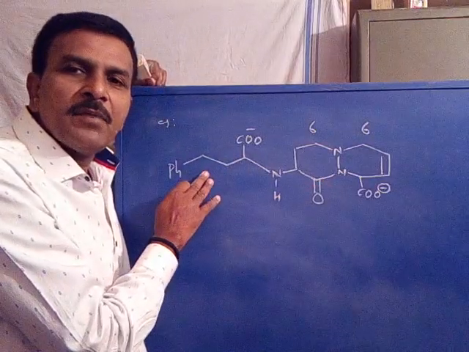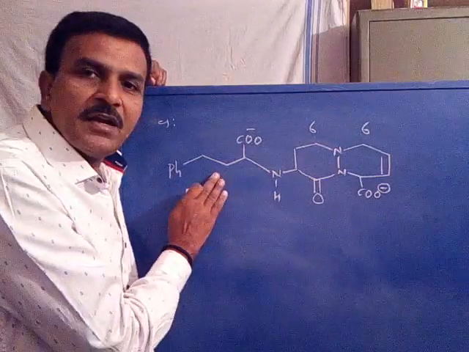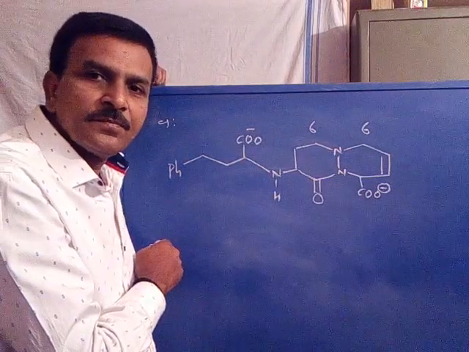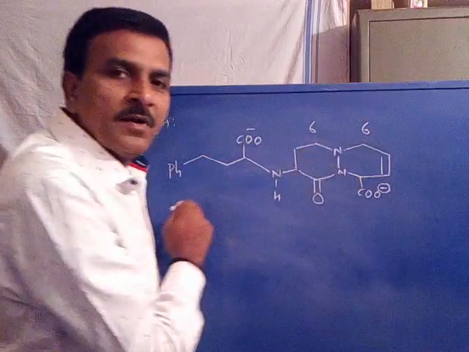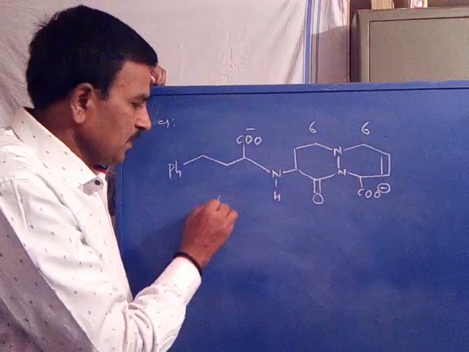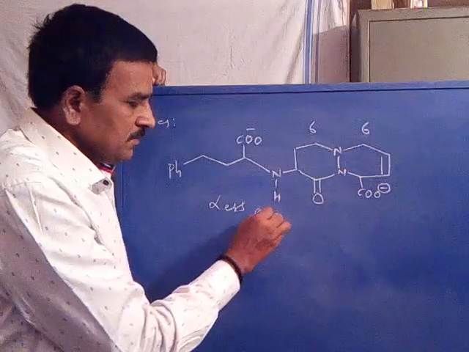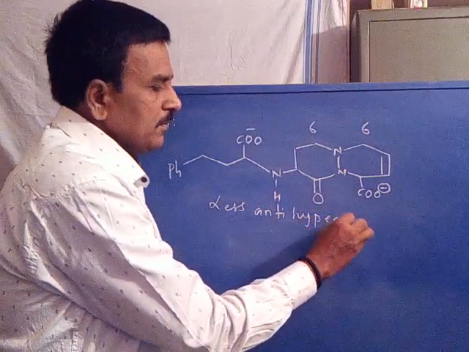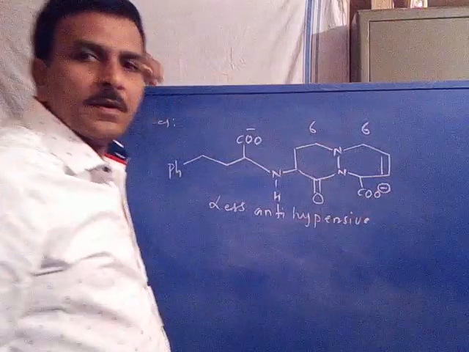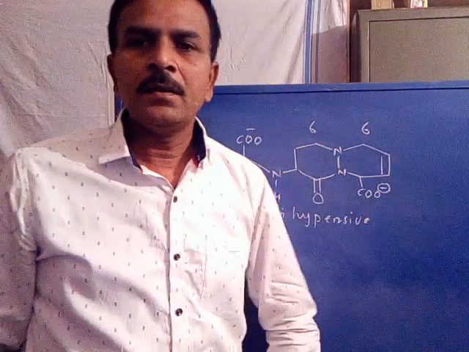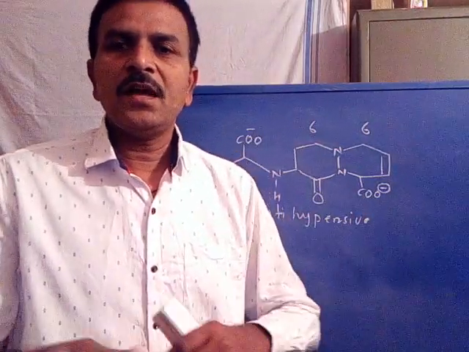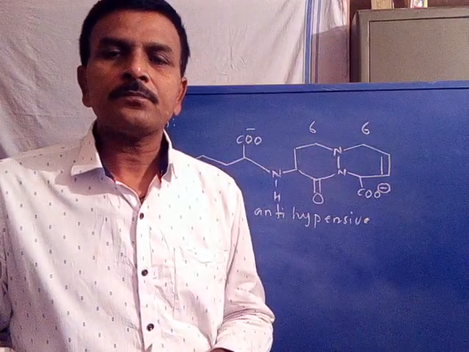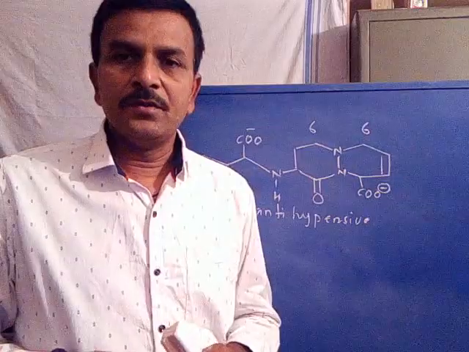Now its anti-hypertensive activity is less. However, it is anti-hypertensive, but its activity is less, where it consists of two 6-membered rings. It is a bicyclic system. Now it has less activity towards hypertension.